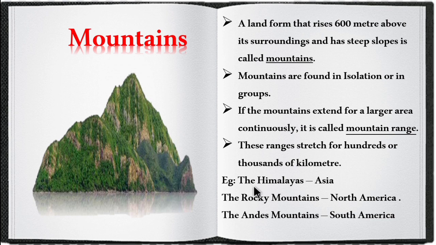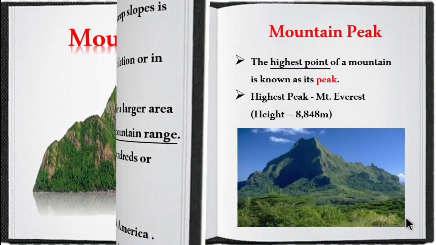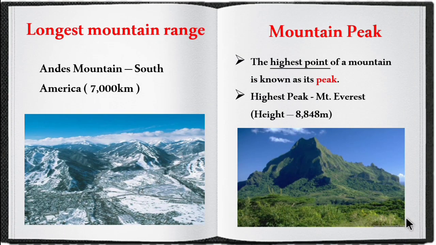Examples of mountains are the Himalayas in Asia, the Rocky Mountains in North America and the Andes Mountains in South America. So these are some examples for mountains and mountain ranges in the world. Now let's see which is the longest mountain range in the world. Andes Mountain in South America is the longest mountain range and extends for about 7,000 kilometers.